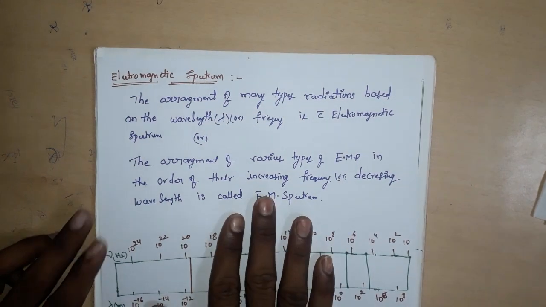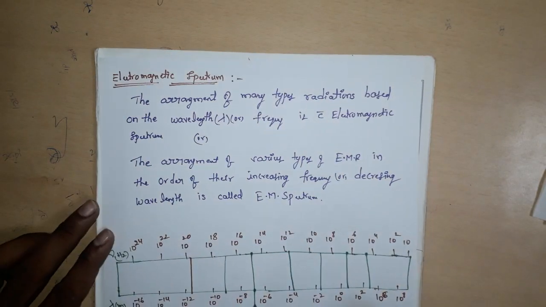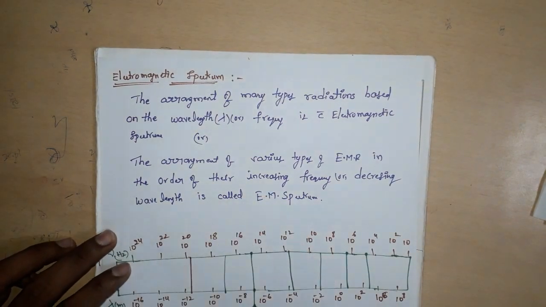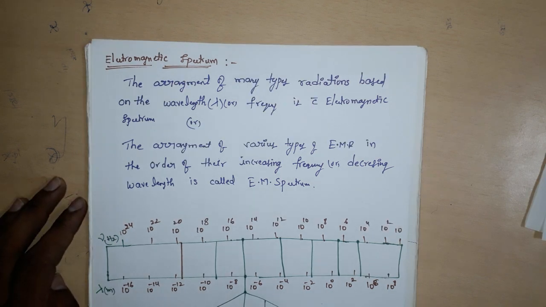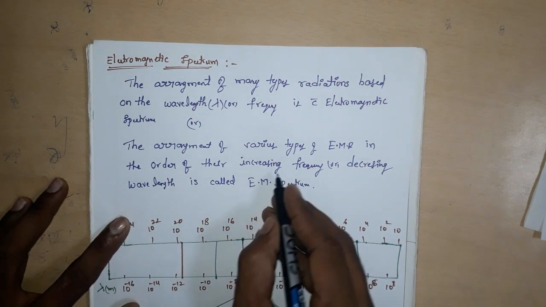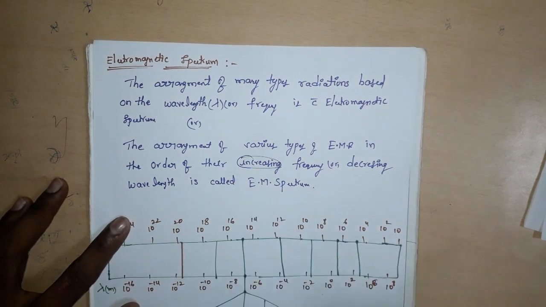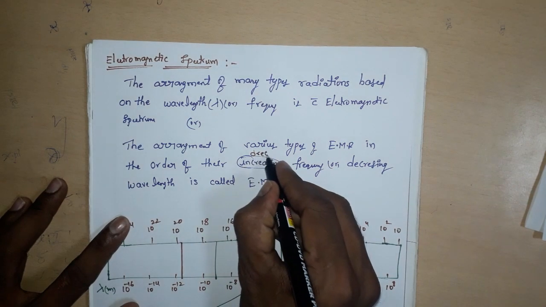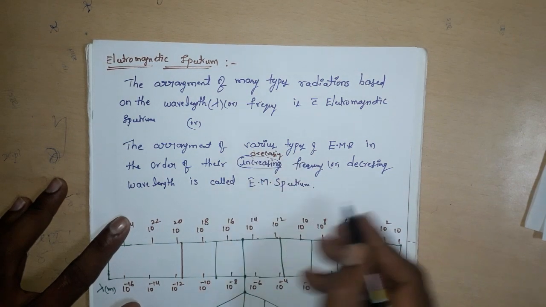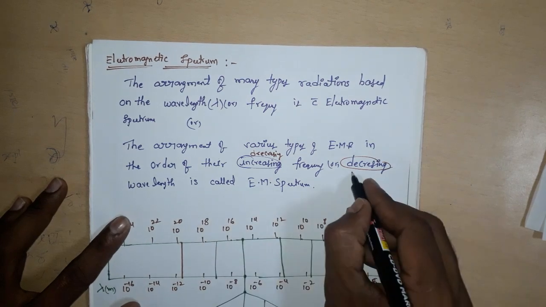And now let us discuss the electromagnetic spectrum. Electromagnetic spectrum is nothing but the arrangement of various types of electromagnetic radiation in order of their decreasing frequency or increasing wavelength.